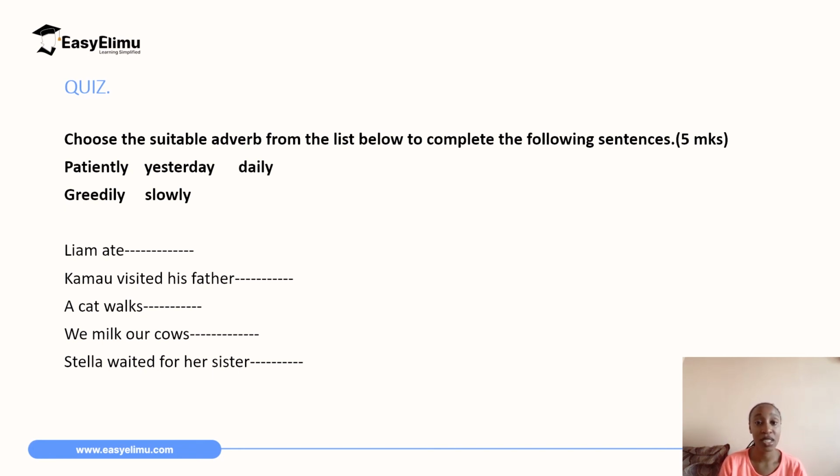For further practice, you can have a look at the quiz. Choose the suitable adverb from the list below to complete the following sentences. So you will have to read through those adverbs. You can even, before going to the questions, write down a list and separate them, which ones are the adverbs of manner, which ones are the adverbs of time, and then now go to the quiz and attempt to answer it and see if you're able to get through the quiz.